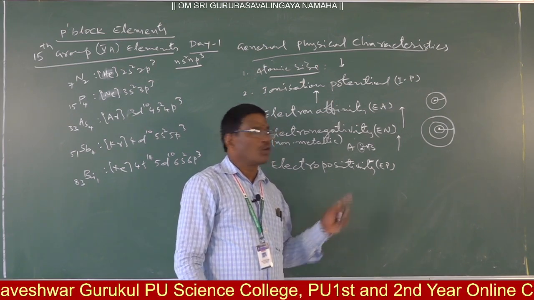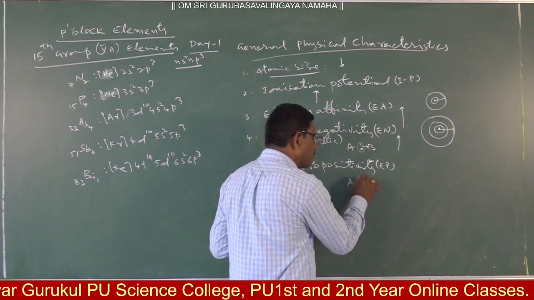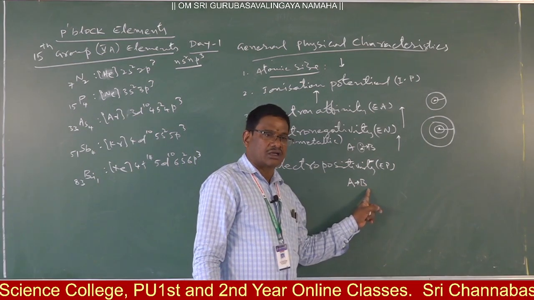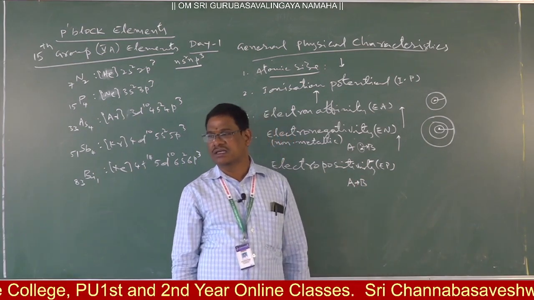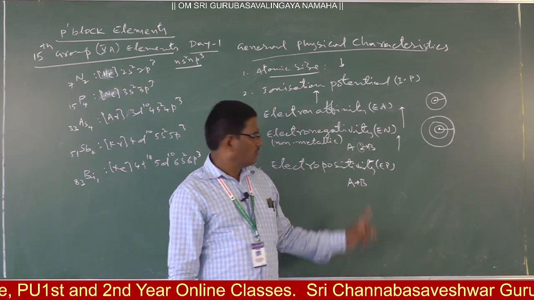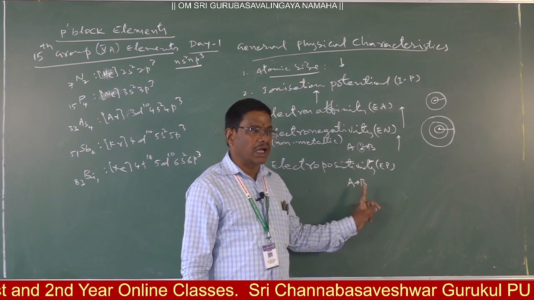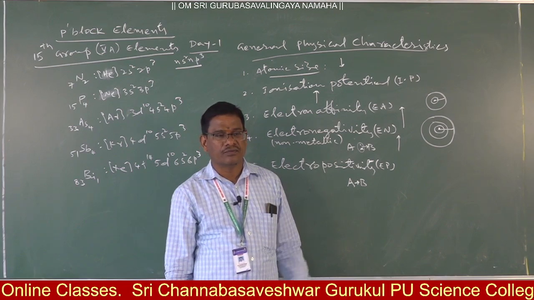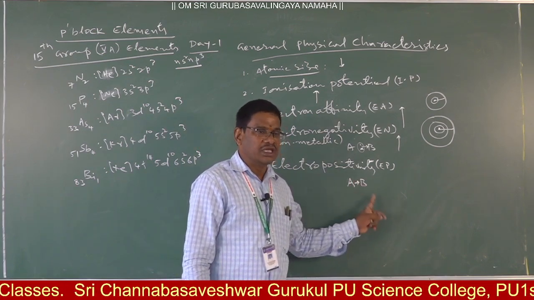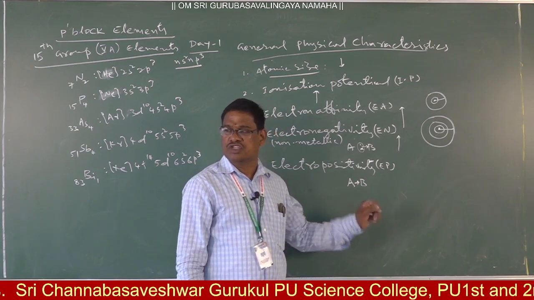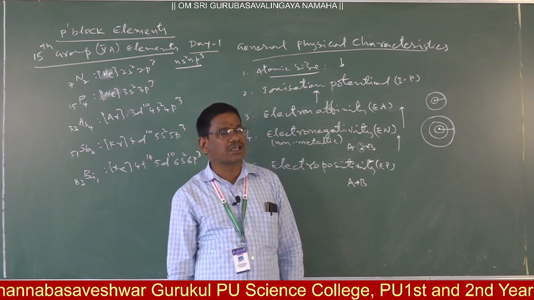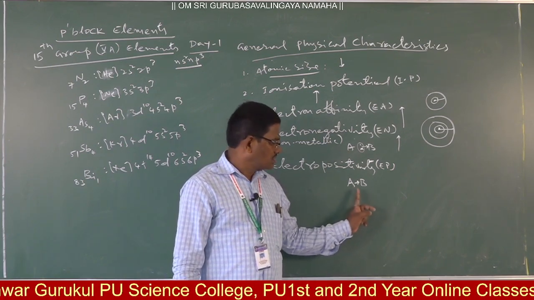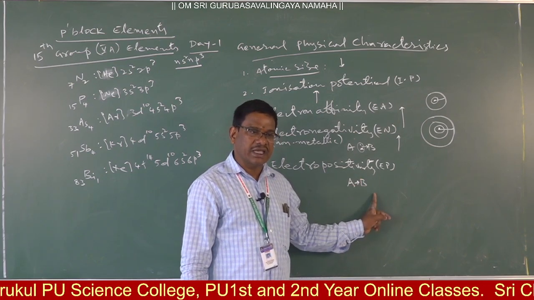That is electropositivity. Suppose the same AB: from A to B, the ability to lose an electron. A is going to lose an electron, and B is saying, I am taking the bond pair. A is saying, I am giving. B is saying, I am taking. Between these two there is a quarrel, but the ultimate goal is the same: A gives an electron to B.